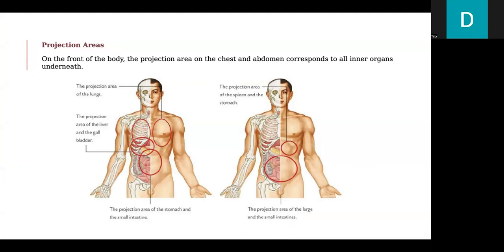The projection area of the lungs is here. The projection area of the liver and the gallbladder is here. Here, the projection area of the large and the small intestines. The projection area of the spleen and stomach is here.